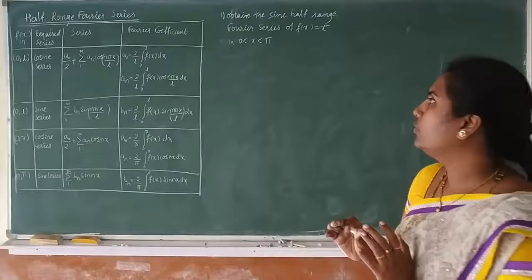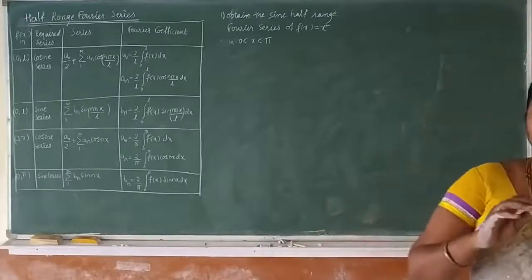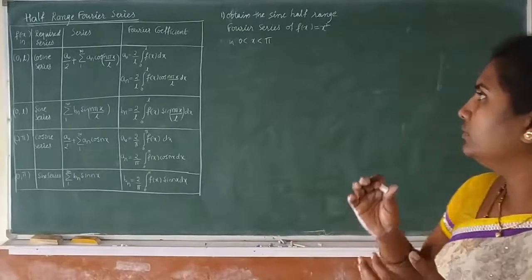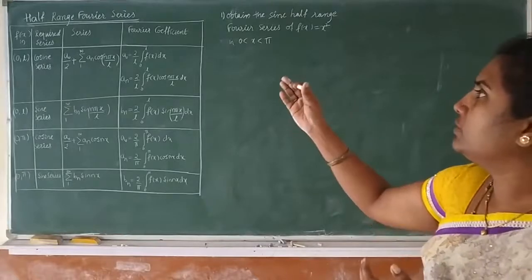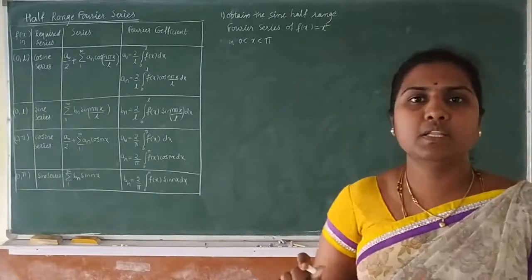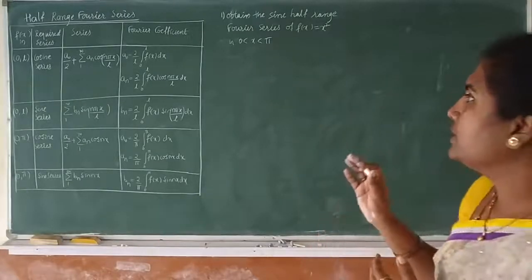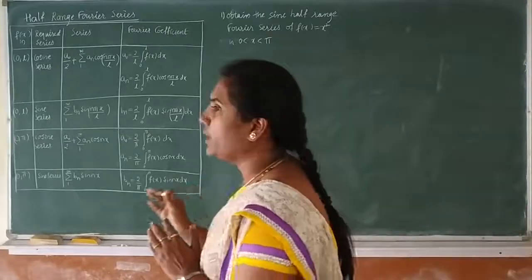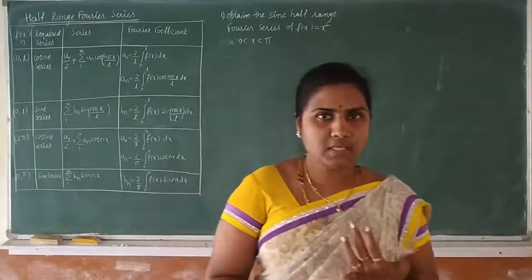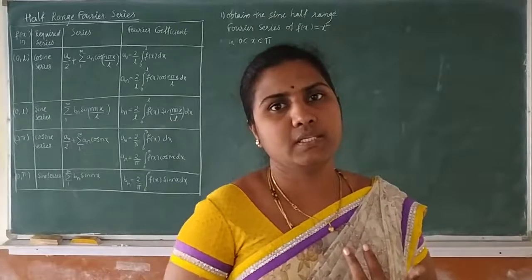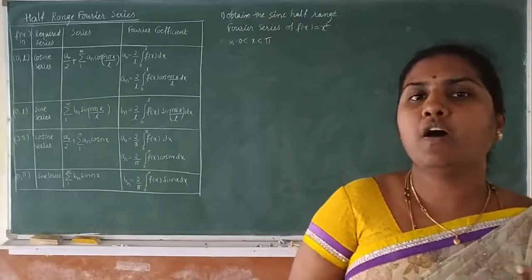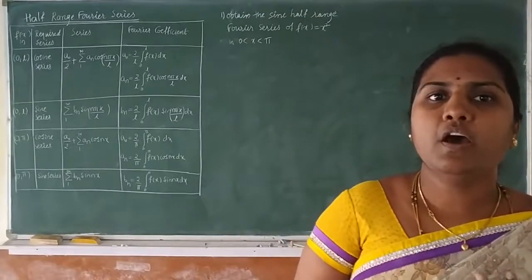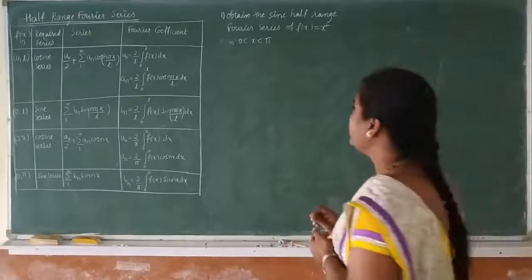Now what we are doing is making the series into two parts. Those parts are called half range series. That means in that Fourier series we are making two parts: one is the cosine series, another one is the sine series. That is, the cosine half range series and the sine half range series. Okay, you have seen that one.